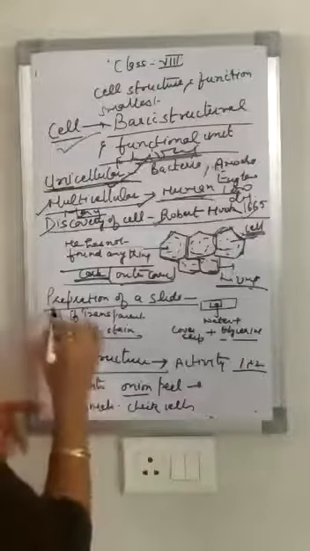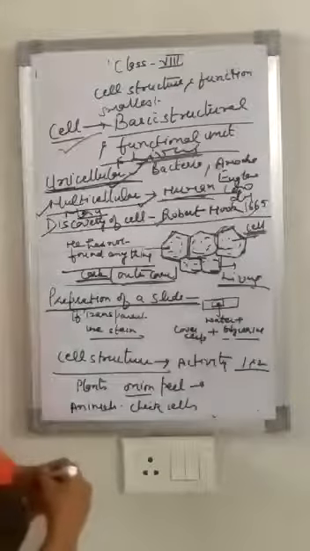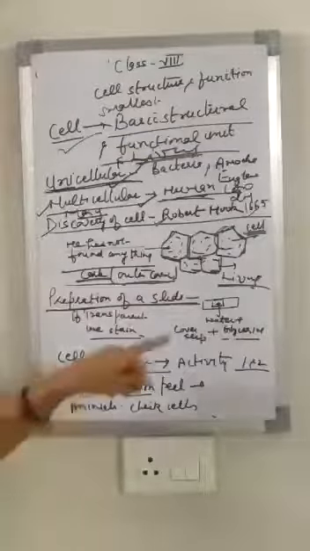Now, how can we prepare a slide if we want to study the cell? If you want to see a small cell under the microscope, you have to make a slide. So, preparation of a slide, how can you prepare it?